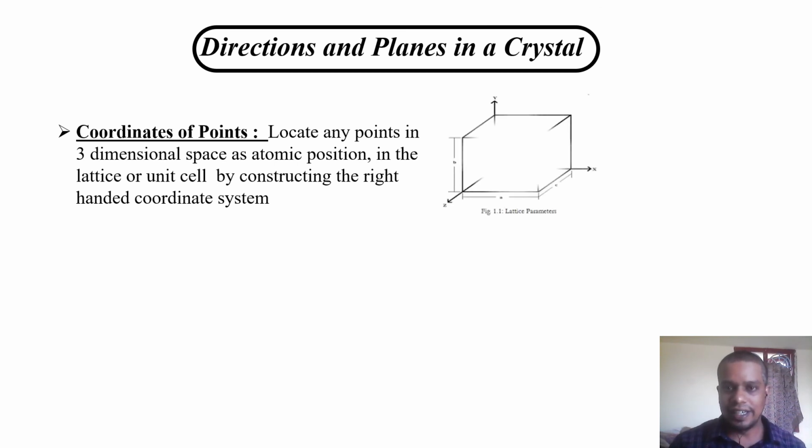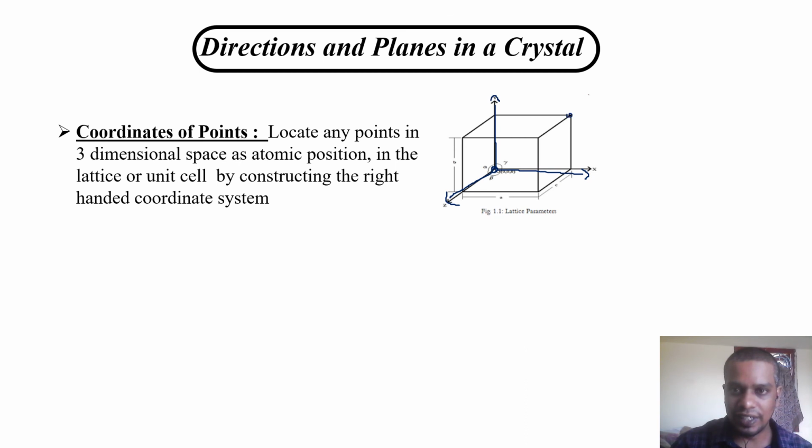Looking at the diagram, here we are locating the origin of the coordinate system. Then we have drawn the x-axis in this direction, the y-axis in this direction, and the z-axis in this direction. So these form the right-handed coordinate system. Now you can define any atomic position in this right-handed coordinate system.